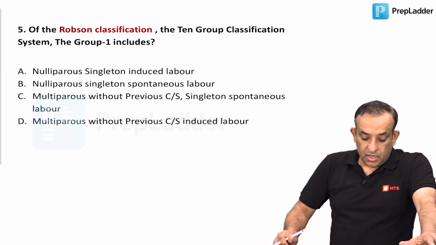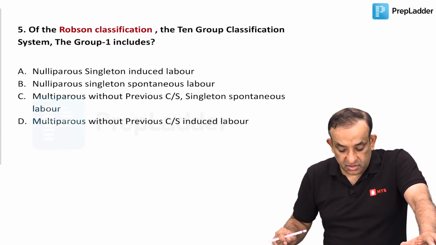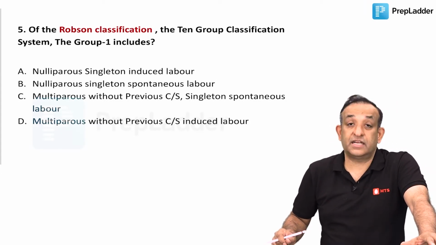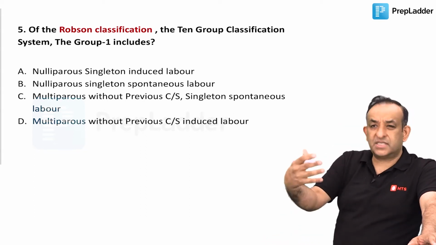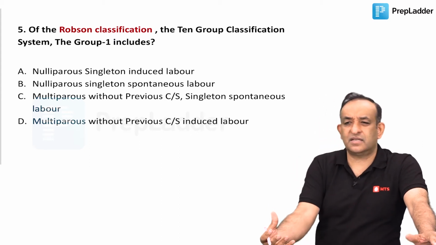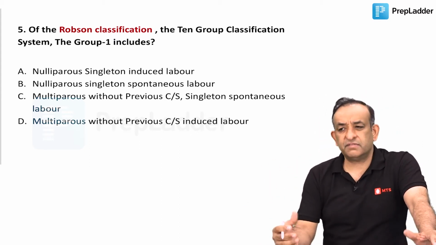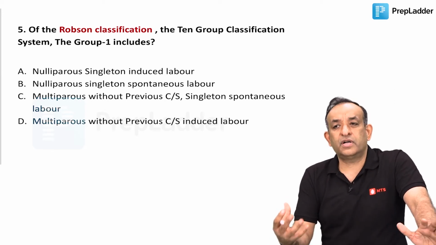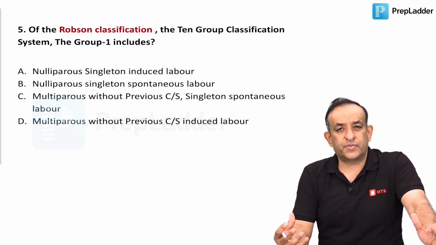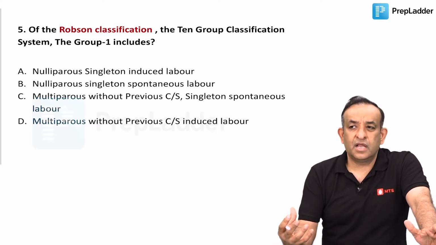Question number 5. Of the Robson's classification, the 10 group classification system, also that is called, group 1 includes. Robson's classification is something we have discussed as professors and as consultants of institutes where we are teaching. We have discussed this, and we know that it's a process of audit. It's a process of auditing cesarean sections in a hospital, and what are the indications in my hospital.